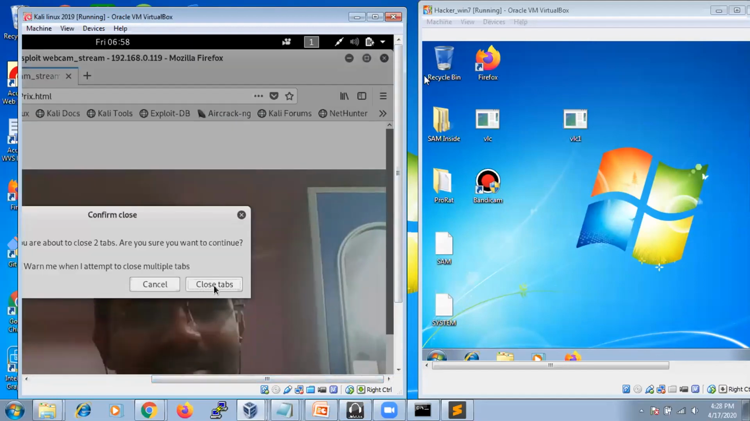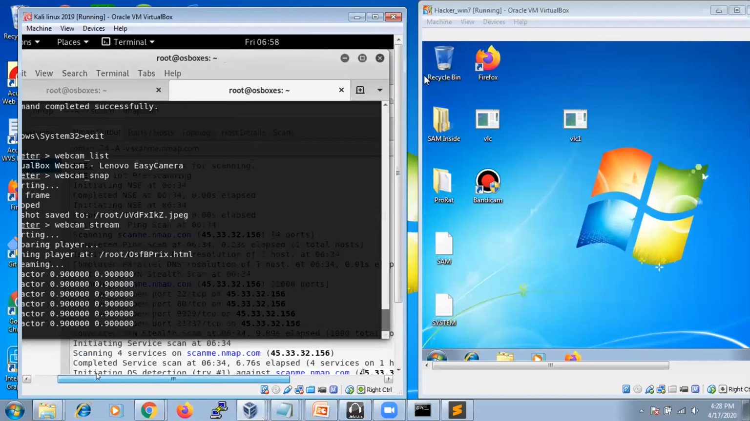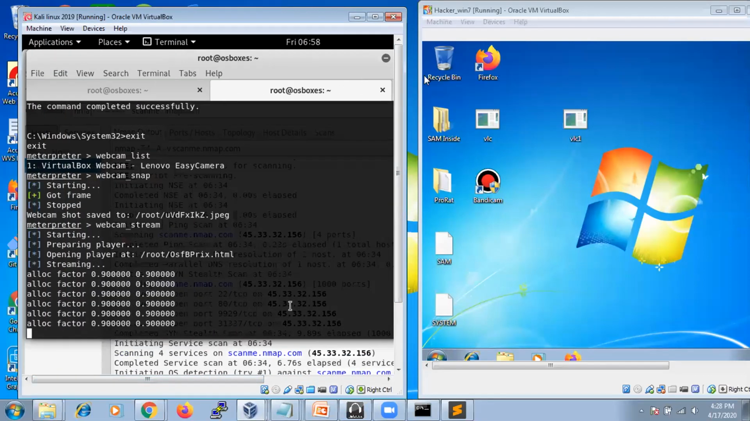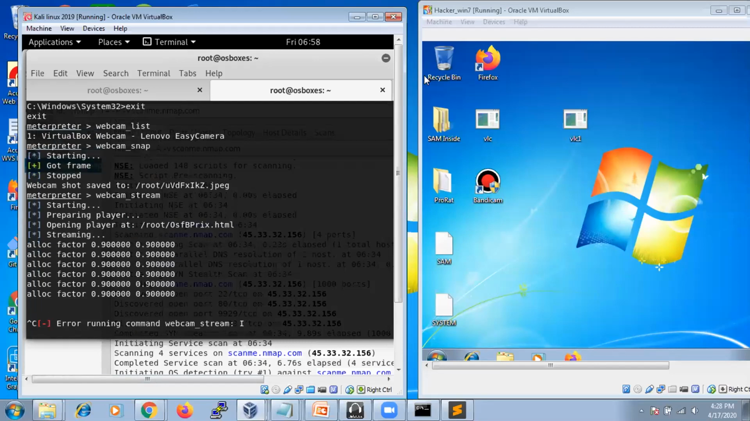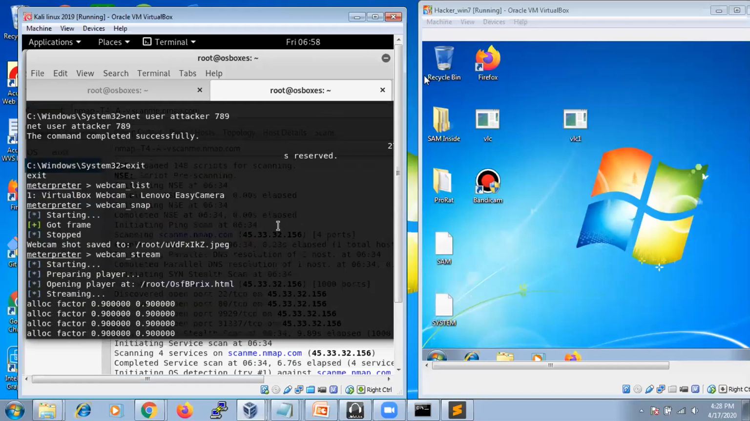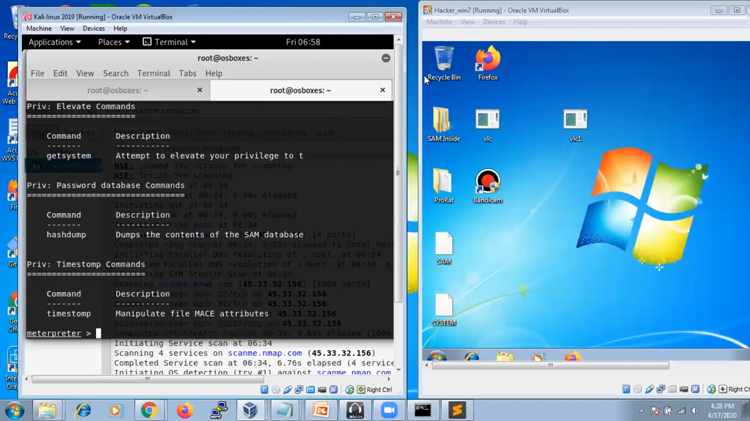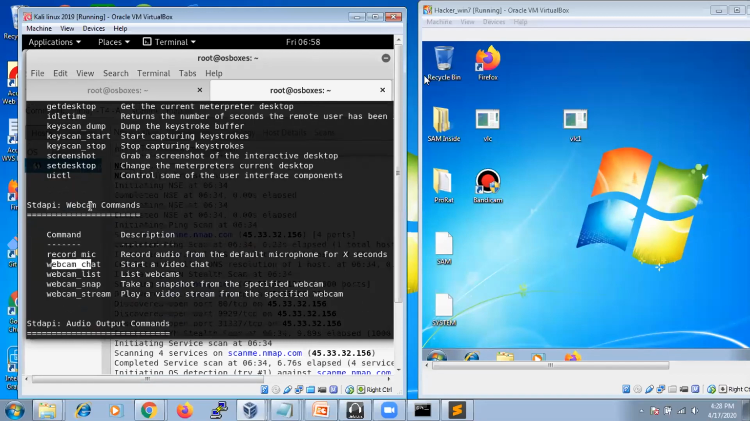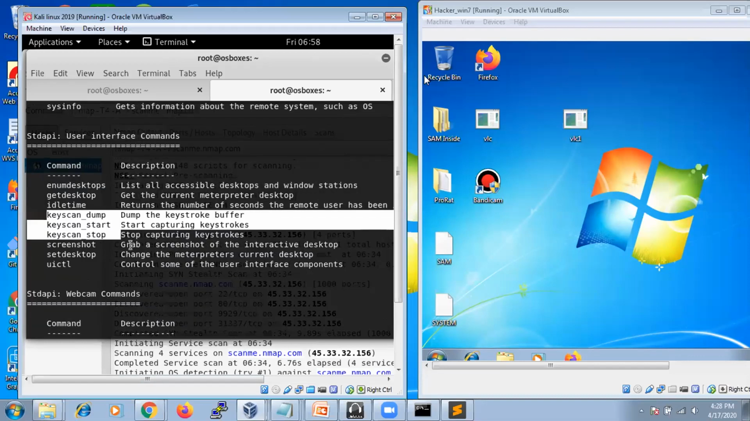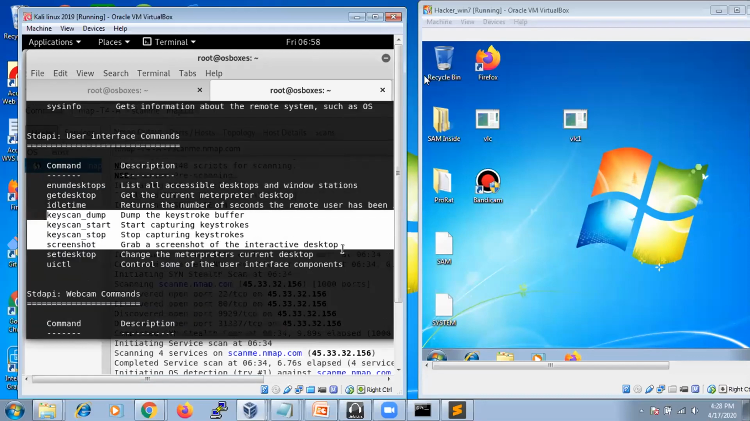So you can go with Metasploit, and you can even get the usernames and passwords, whatever they are typing. Whatever usernames and passwords they type, everything can be seen from here. See how to do that. There are so many options available. Just go for help and go with that. Even you can record the mic, and webcam chat is available. Keyscan is nothing but it automatically captures whatever keys you are pressing on the keyboard. Everything will be recorded and shown.